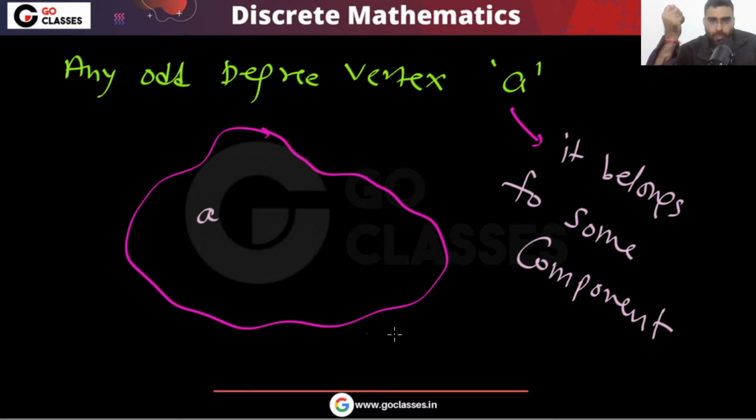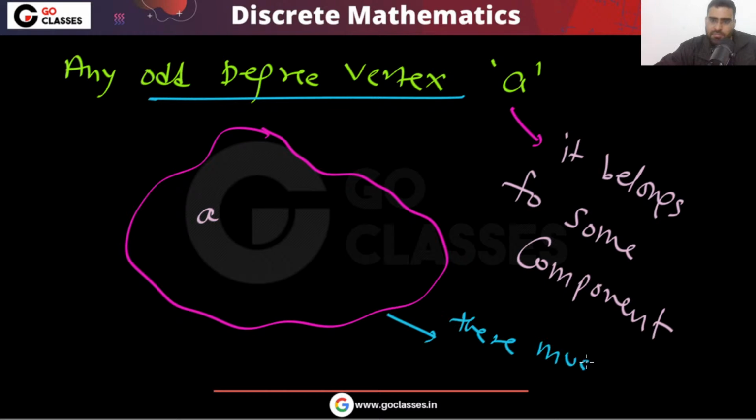Then in this component, there will be another odd degree vertex, because in this component there must be an even number of odd degree vertices.